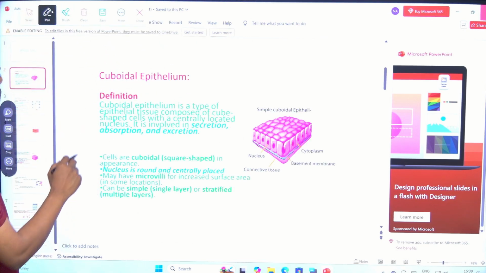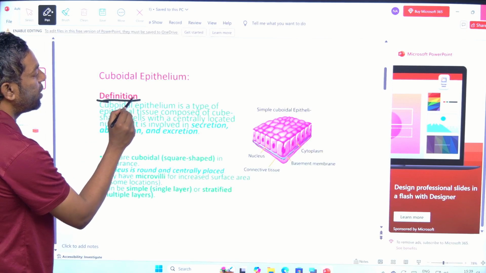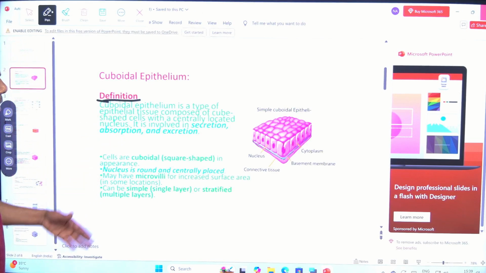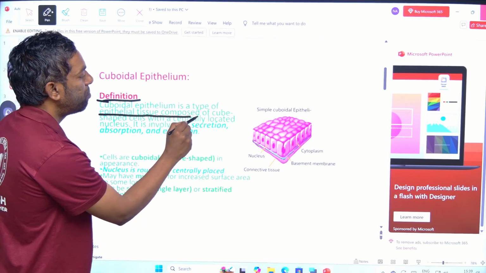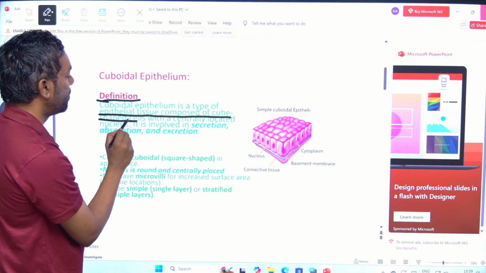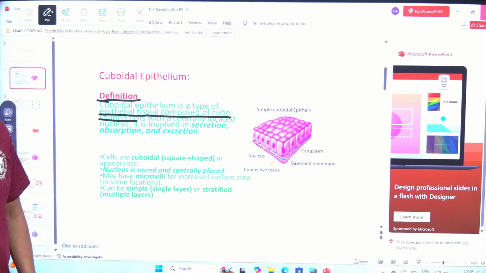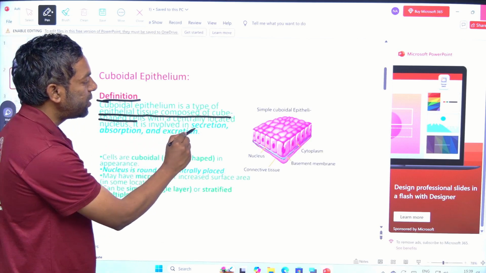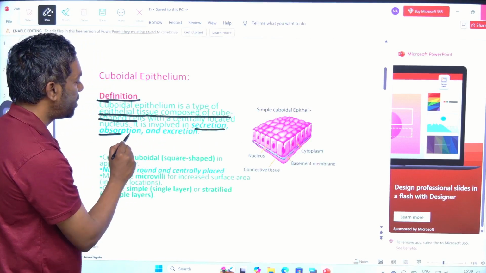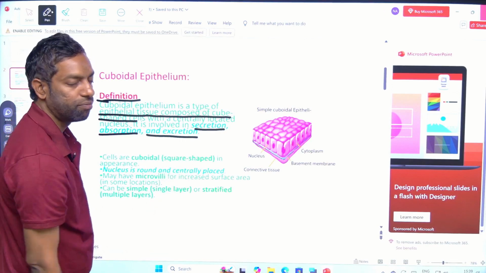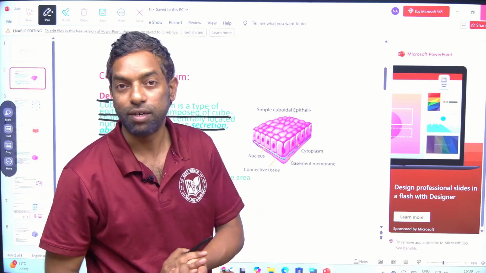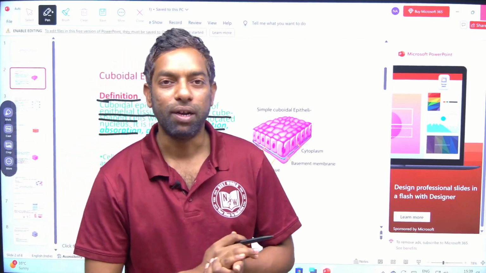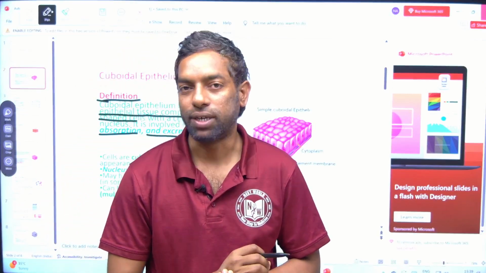Okay. Definition. What is the definition? There is a cube. The epithelial tissue is composed of cube shaped cells. The function of the cuboidal cells: secretion, absorption and excretion. Secretion, absorption, excretion, guys. Secretion means where there is a certain fluid to secrete.